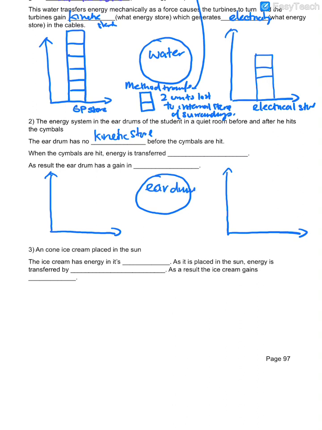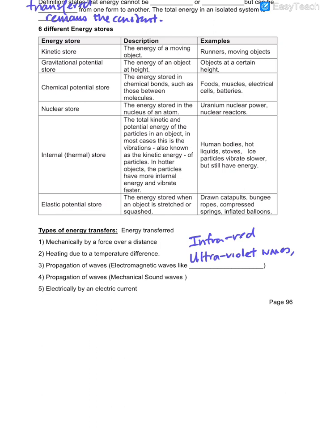Okay. Then when the cymbals are hit, energy is transferred by which one? Which of the 5 ways? Obviously, which one? When you hit the cymbals, what is the method of transfer? How is energy transferred to the ear?